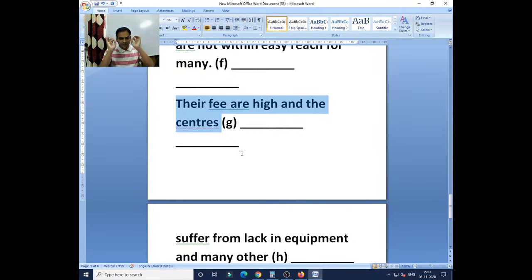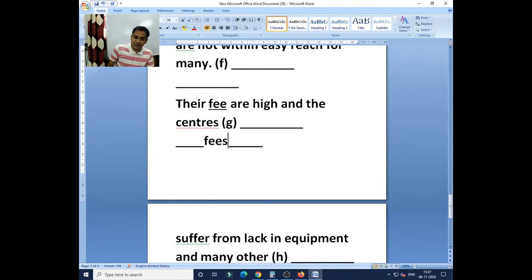Okay, I am just giving you a hint. Don't change the word. You change the noun. Whatever the word you have in that particular sentence, column number G, you see, don't change the word. You change the noun and tell me what will be your answer. Yes, Tanmay, you are absolutely correct. There is. This is the mistake. Their fees are very high, and the centers